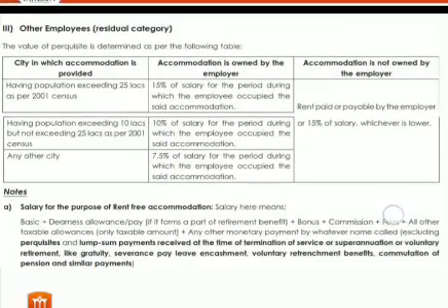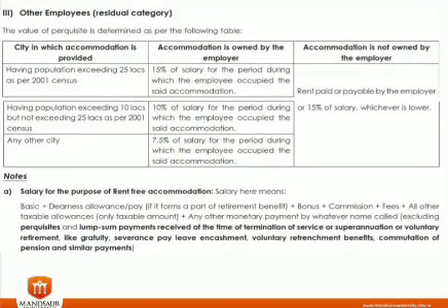Now in case of another employee, that is a private employee, we need to understand three things. The first is the consideration of city, in which city. Then the second is accommodation: accommodation is owned by the employer or not owned by the employer.